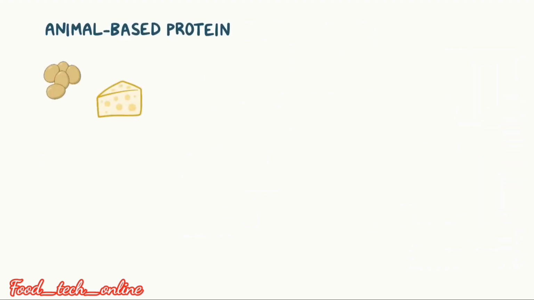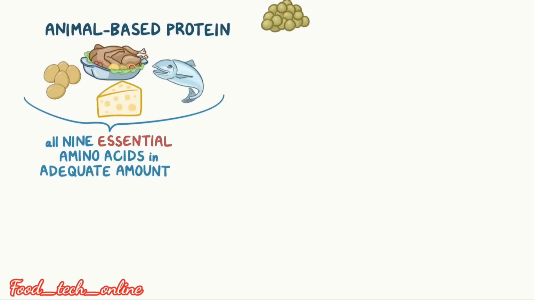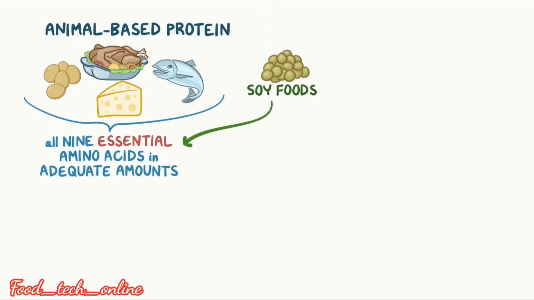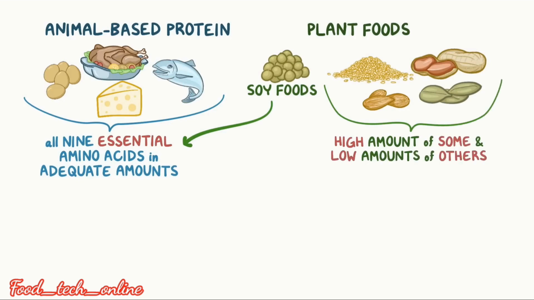We move to amino acids based on protein sources. Of the 9 essential amino acids, adequate amounts are in animal-based protein, and soya protein also provides the essential amino acids. Plant-based protein foods provide high or low amounts of protein.